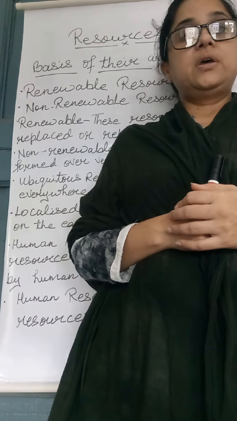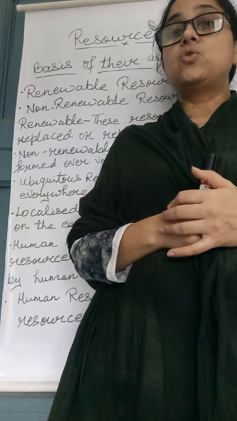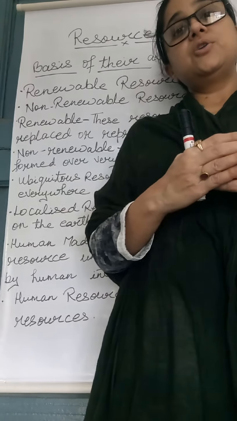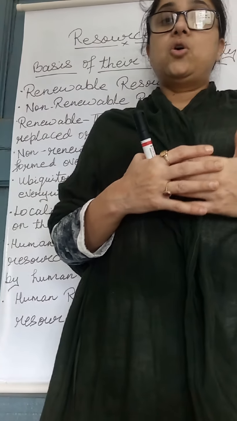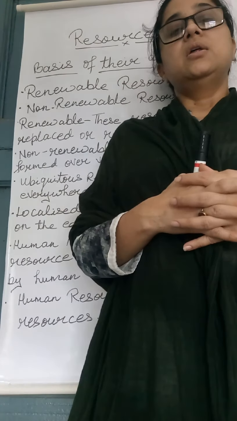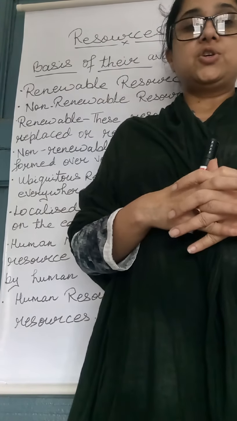That's why we are always saying go for afforestation, so that if we are using the trees or important medicinal plants and we go for reproduction again, then they will not be finished.